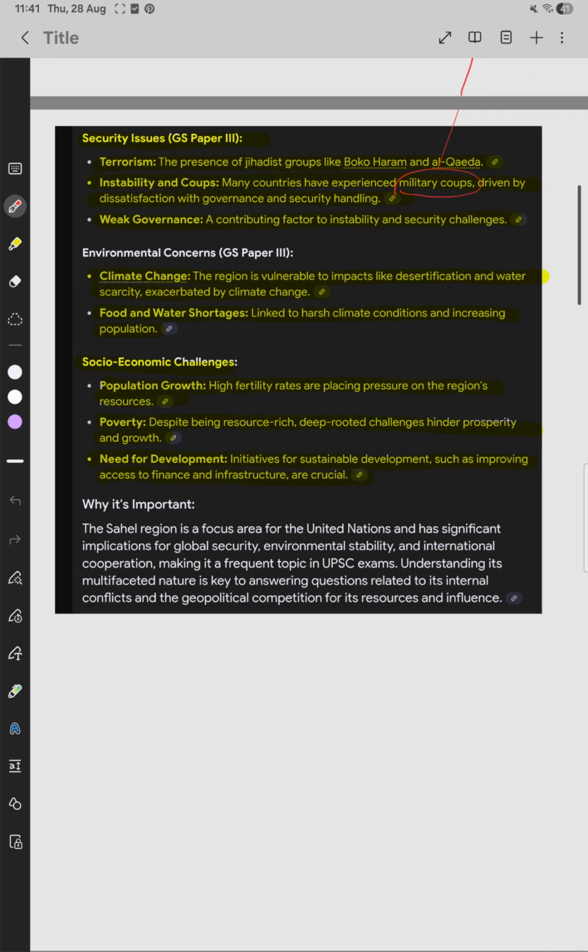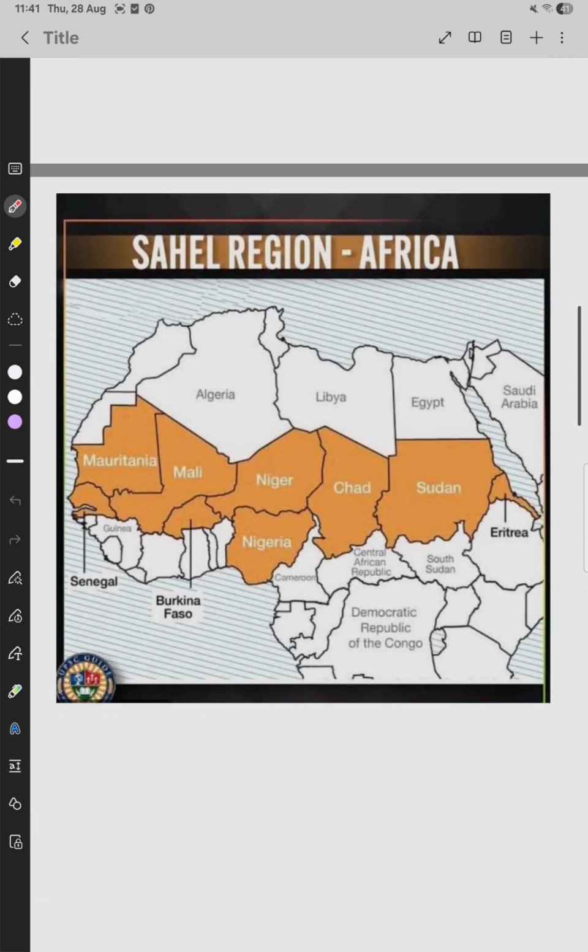Climate change: the region is vulnerable to impacts like desertification and water scarcity, exacerbated by climate change. Food and water shortage is linked to harsh climate conditions and increasing population. Socio-economic challenges: population growth and a high fertility rate are placing pressure on the region's resources. Poverty: despite being resource rich, deep-rooted challenges hinder prosperity and growth. Need for development: initiatives for sustainable development, such as improving access to finance and infrastructure, are crucial.